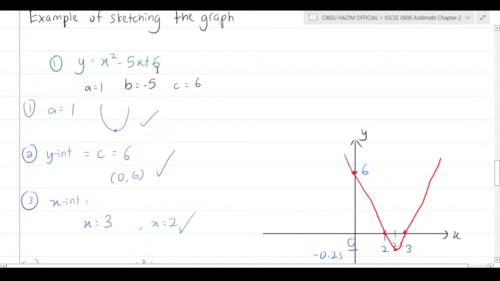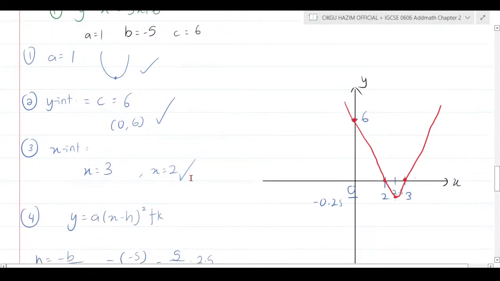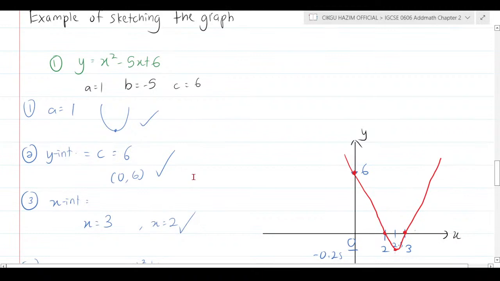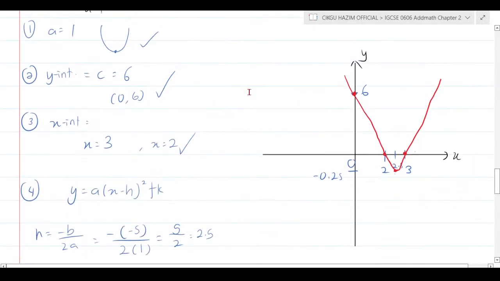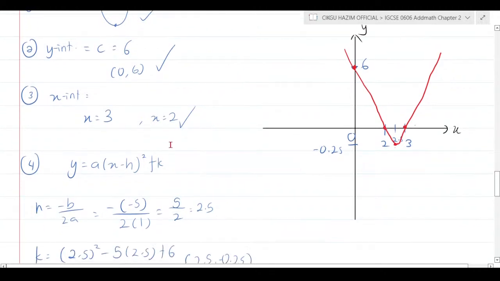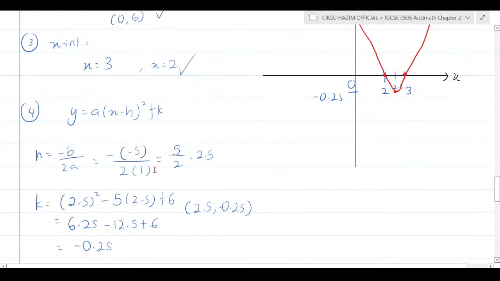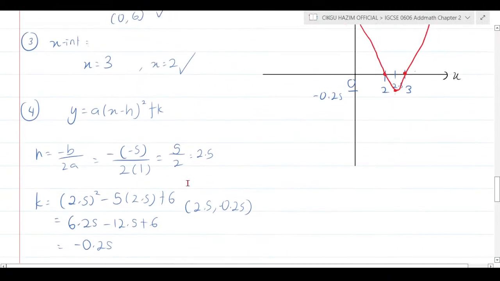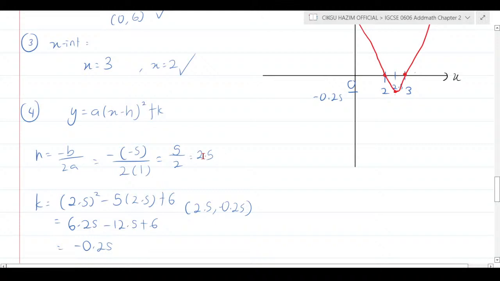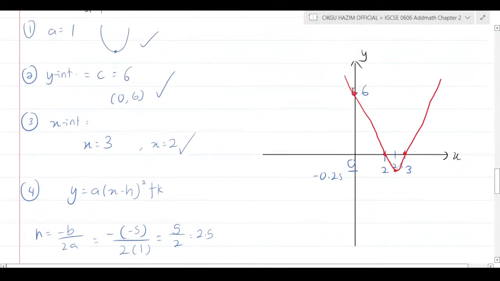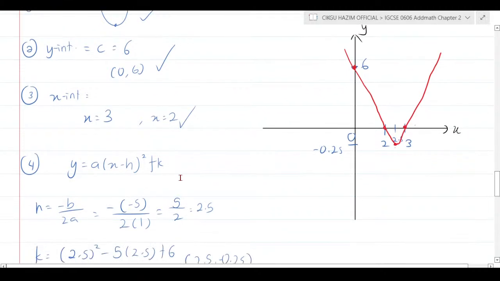Your x-intercepts, press in the calculator, you get 3 and 2. You can press it in the calculator and check here, or you can refer to my previous video. And then after that, you do the negative b over 2a method, and you're going to find that the minimum point is at x coordinate 2.5 and y coordinate negative 0.25. So I pinpoint the y-intercept, x-intercept 2, x-intercept 3, and the minimum point at 2.5, where the y minimum is negative 0.25.